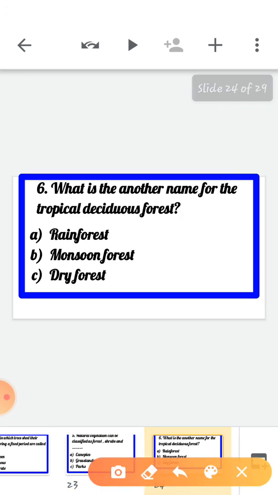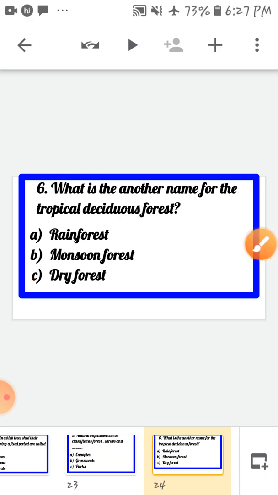Now next we have question number 6. What is the another name for the tropical deciduous forest? Right? So options are first rainforest, option B monsoon forest, and option C dry forest. So what is the another name for the tropical deciduous forest? Yes, option B is the correct answer, monsoon forest. So monsoon forest is the another name for the tropical deciduous forest.